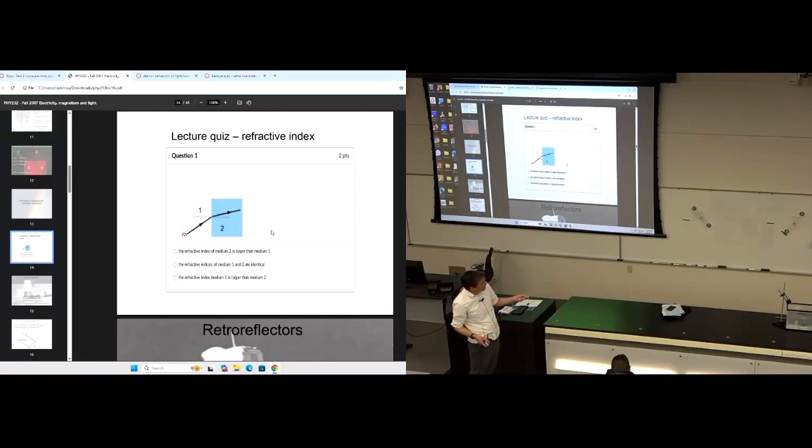The incoming and outgoing light rays are pictured. From that picture, can we tell whether material 1 or material 2 has a larger or smaller refractive index? Or maybe they're the same. Can we make that decision just based on the ray tracing, the picture alone?